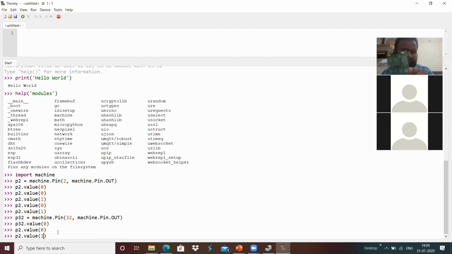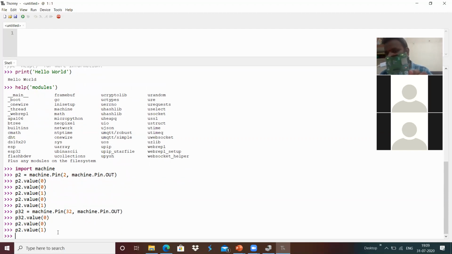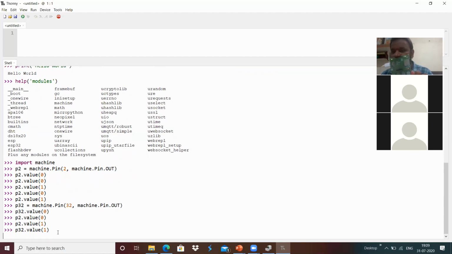Maybe I'm going to shut off user LED 1 over here, which stops that LED glowing. Then I'm going to write the value of 1 onto IO pin 32, and because of that, user LED 2 also stops glowing.